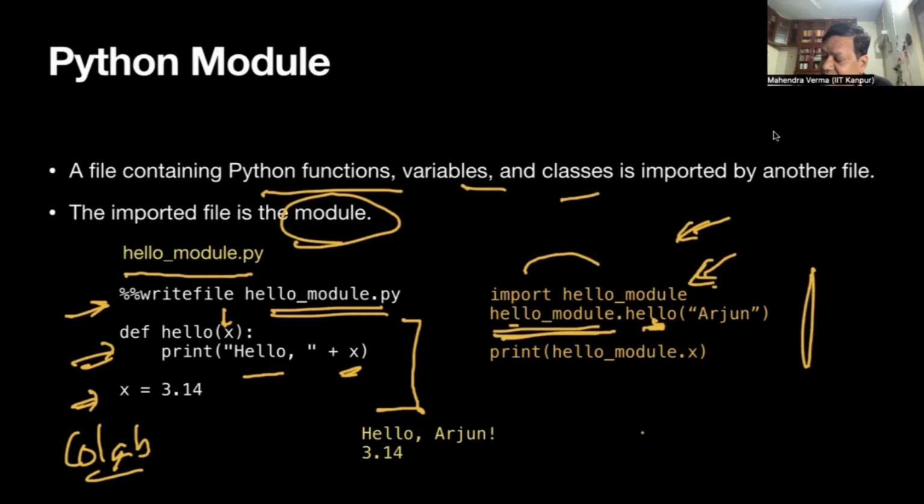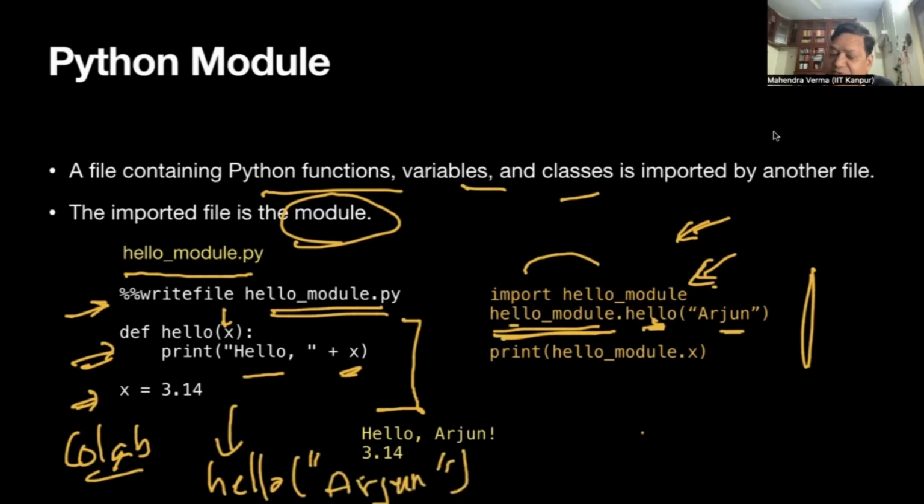Okay. So that needs an argument. And the argument is I give a name, Arjun. If I was executing inside this file, then I would have said hello string Arjun. But since I am calling it here after importing this file, then I have to say this module name dot function name with argument. Okay, so this is the only new thing.